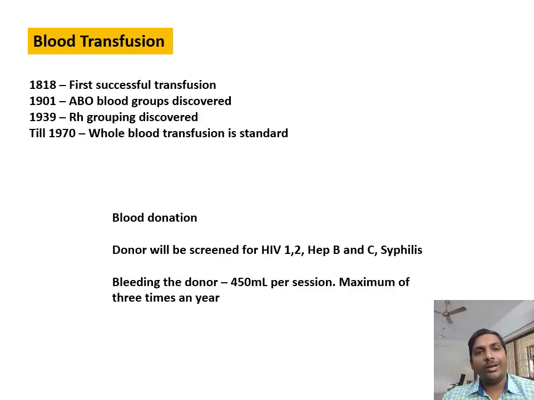Now moving on to blood transfusion principles. As you see from this timeline, even before the discovery of ABO blood groups and Rh subtyping, the first successful transfusion happened in the year 1818. Okay, and till 1970, only whole blood transfusion was given for any military trauma or war. After that, in the current era, we are giving only component blood transfusion like packed RBCs, platelets, and fresh frozen plasma, etc. So a bit about blood donation.